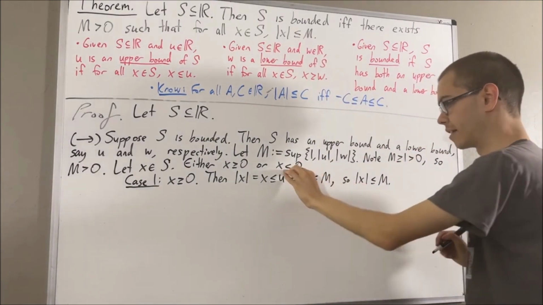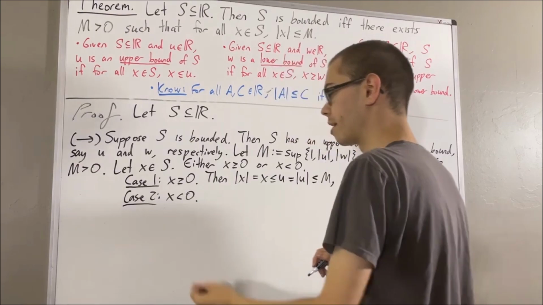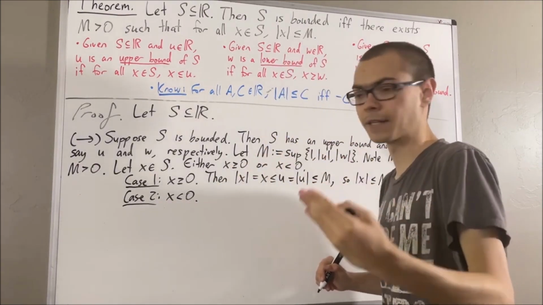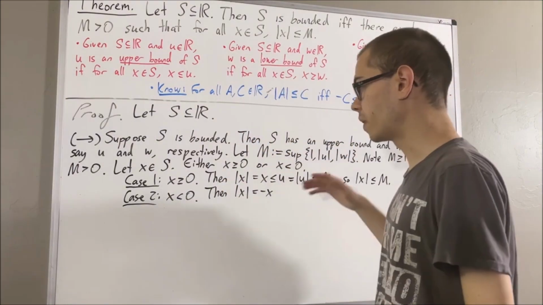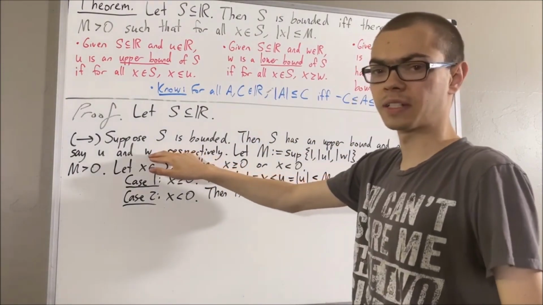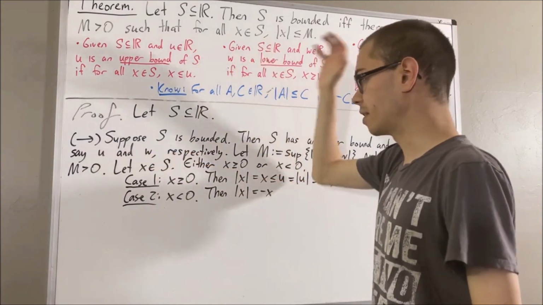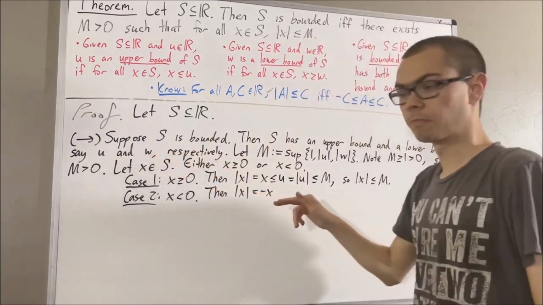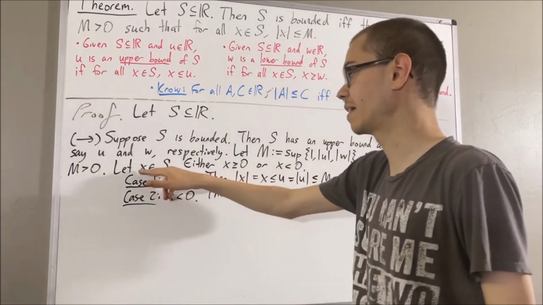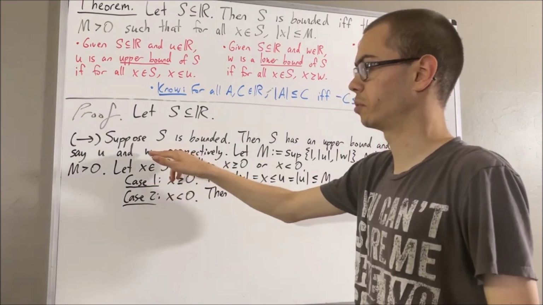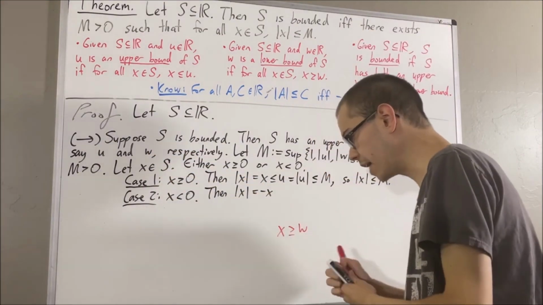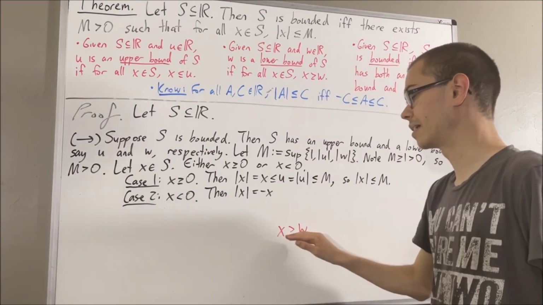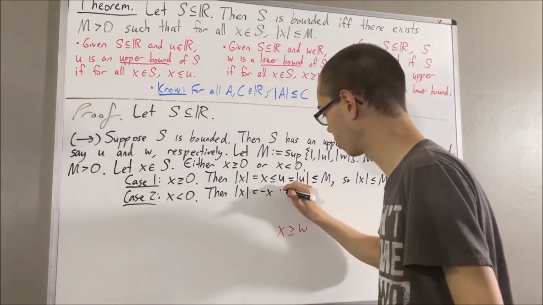Now let's move on to case 2, where x is less than 0. Now, since x is less than 0, the absolute value of x is equal to negative x. But then, since w is a lower bound of s, by definition, every element of s is greater than or equal to w. So in particular, since x is an element of s, x is greater than or equal to w. But if we take this inequality and multiply by -1 on both sides, we get that the negative of x is less than or equal to the negative of w.